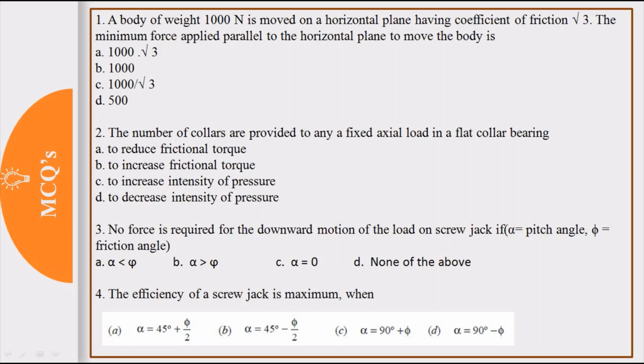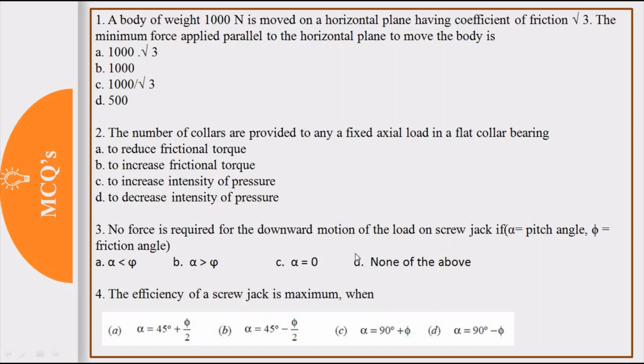Okay. Now third, no force is required for downward motion of the load on a screw jack if, where alpha is pitch angle and phi is the frictional angle. So downward motion means load is lowering down, so no force is required. At what condition no force is required? Means without force load is to be lowered down. So what is that condition?